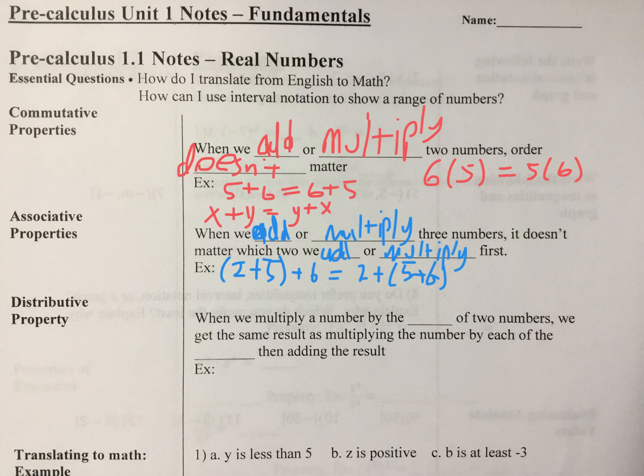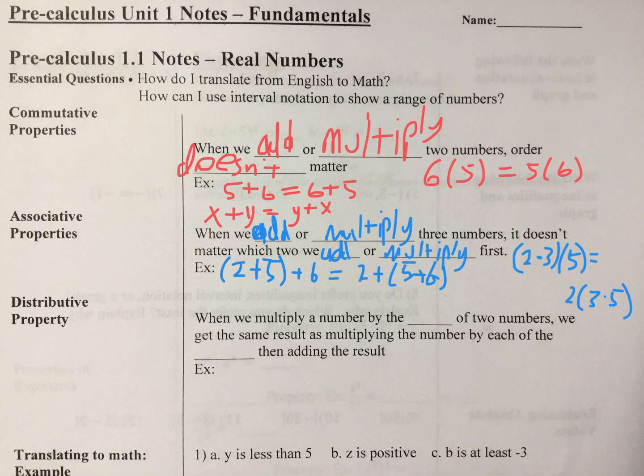So this also works for multiplication. And so we could say that parentheses 2 times 3 times 5 is the same as 2 times parentheses 3 times 5. If you did the first one, 6 times 5 would give you 30, and this one would be 15 times 2, which would obviously also give you 30.